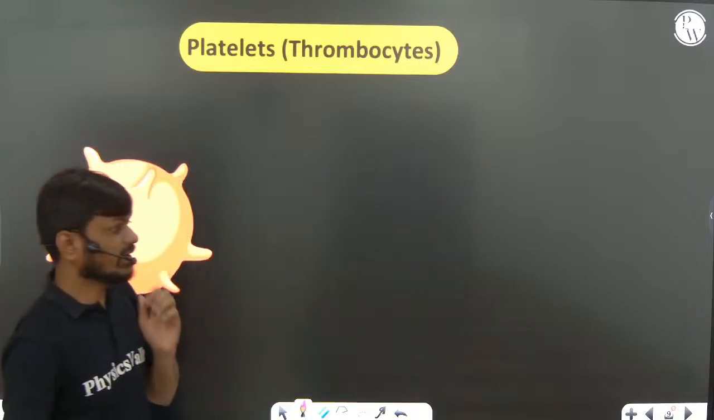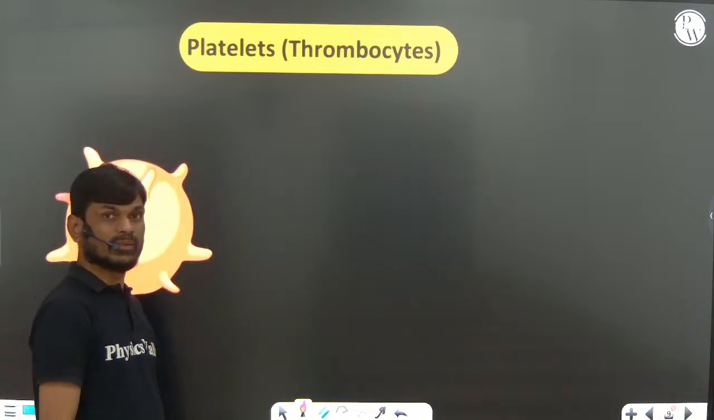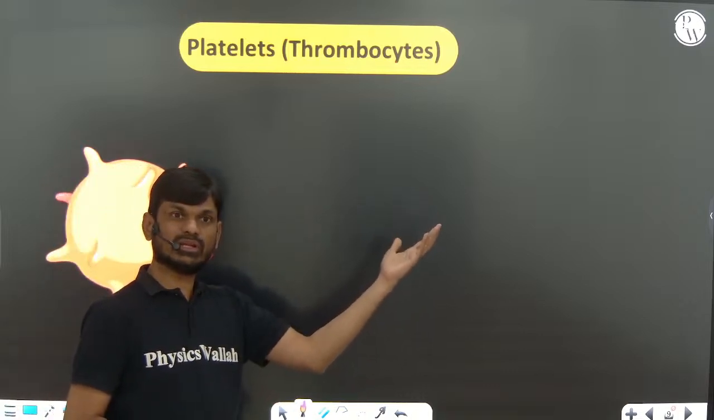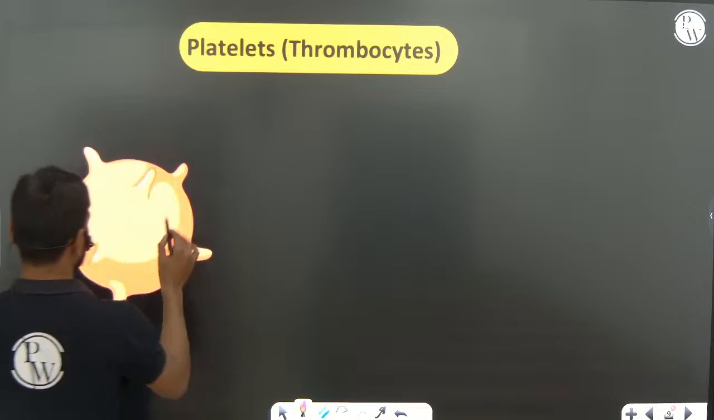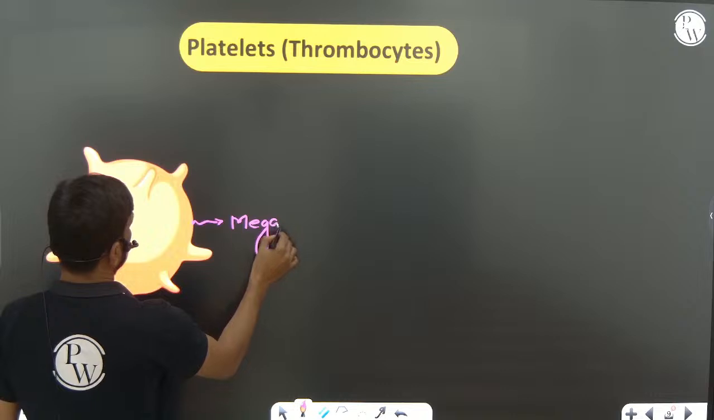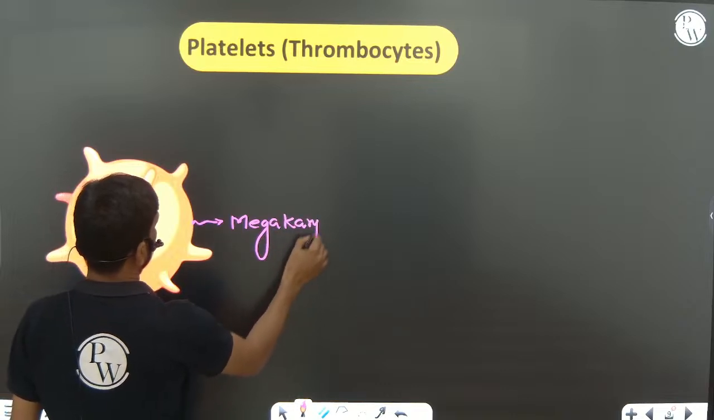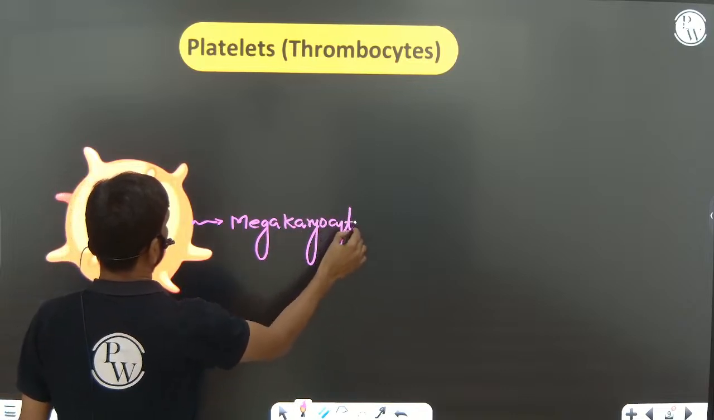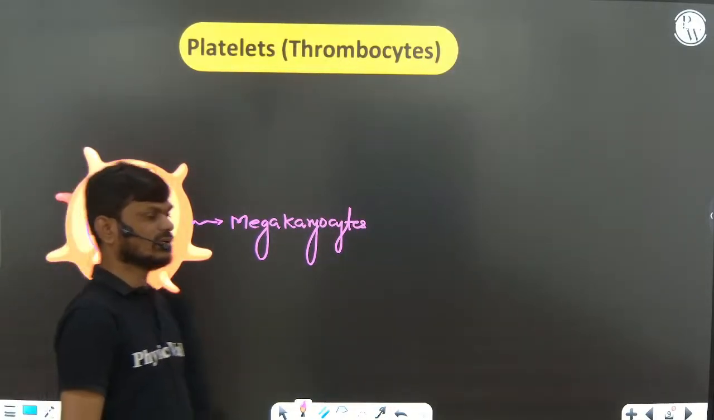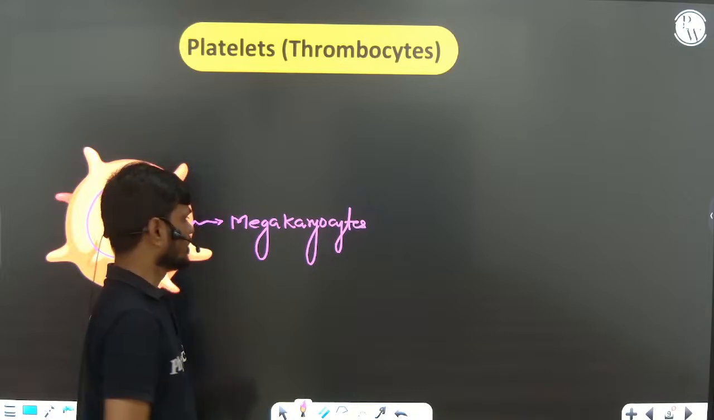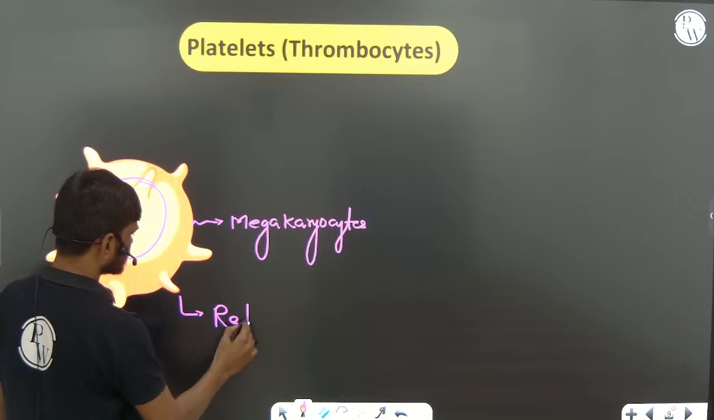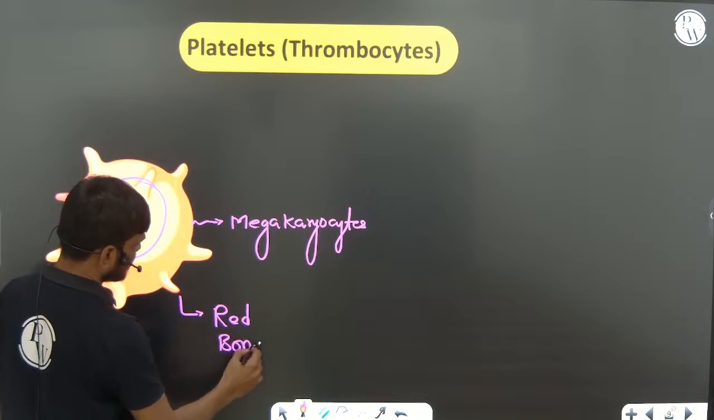Thrombocytes are also called platelets. Now the formation of thrombocytes is different from the formation of WBC and RBC. It comes from the megakaryocyte, which is present in red bone marrow. Mega means large, karyon means nucleus. These cells are present in red bone marrow.